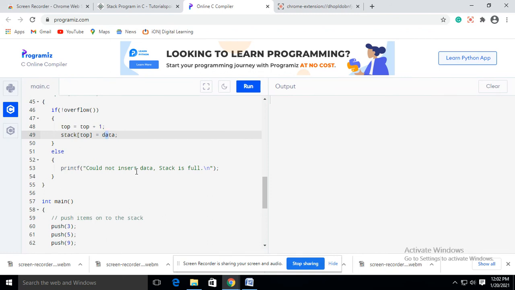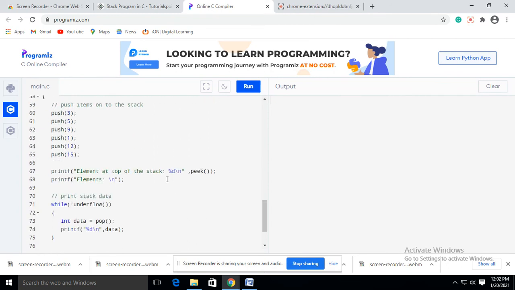At that time it will say could not insert data, stack is full. Now for the element at the top of the stack, suppose we want to check which value is at the top, then we will use the peek function. It will return the top value of the stack.